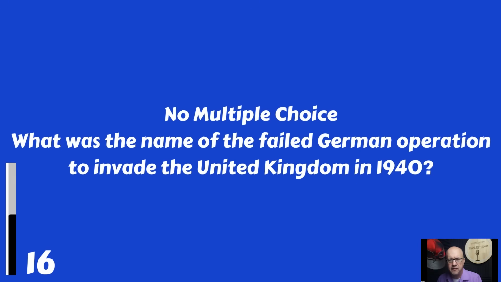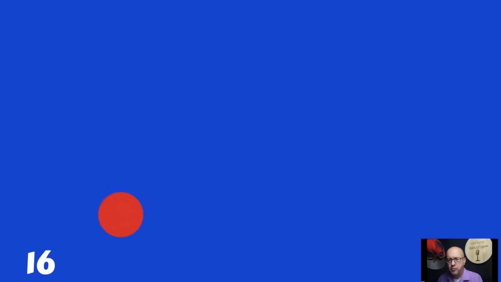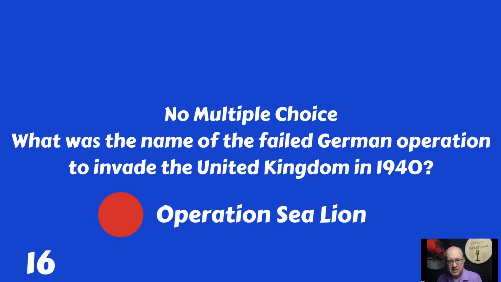What was the name of the failed German operation to invade the United Kingdom in 1940? Not a multiple choice. That failed operation was Operation Sea Lion.